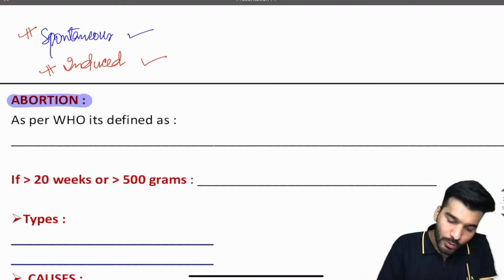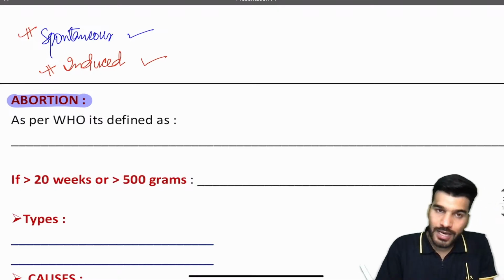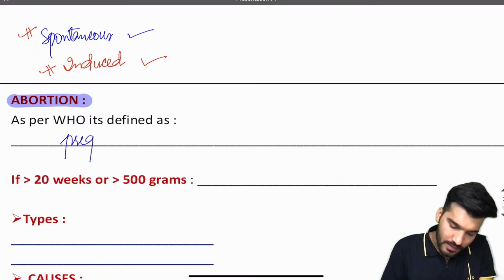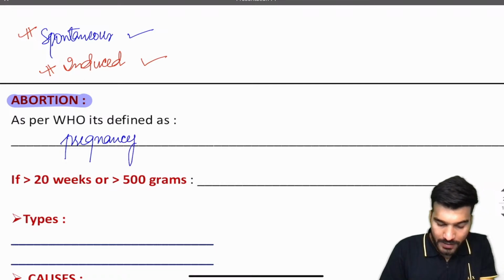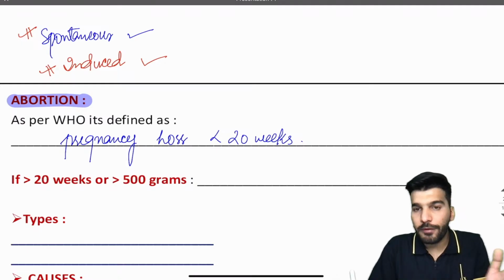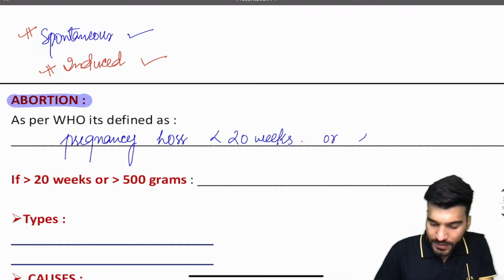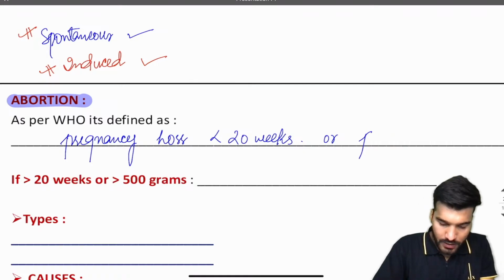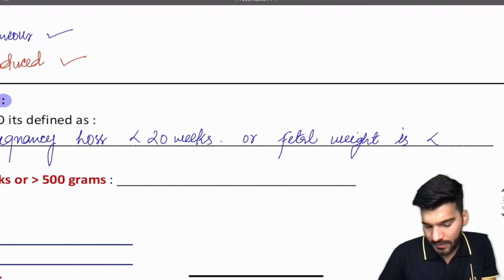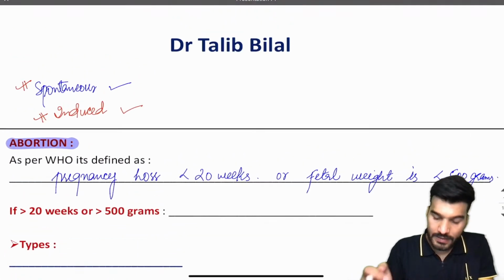Now, the WHO definition of abortion: as per the WHO, abortion is defined as pregnancy loss before 20 weeks, or if the fetal weight is less than 500 grams.